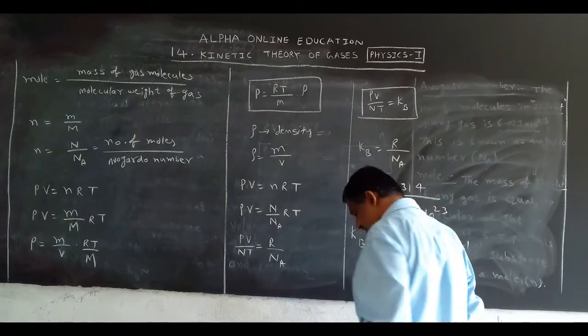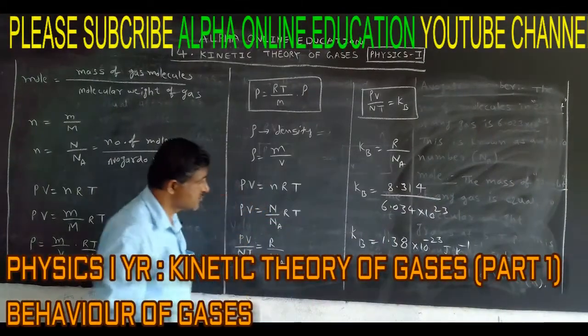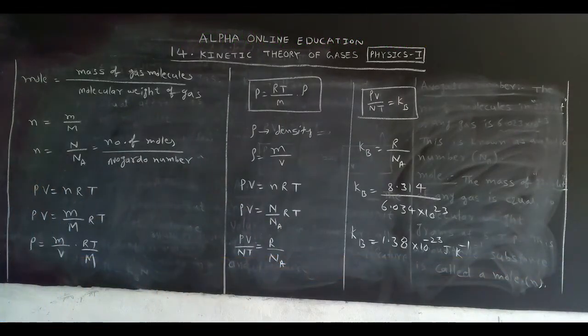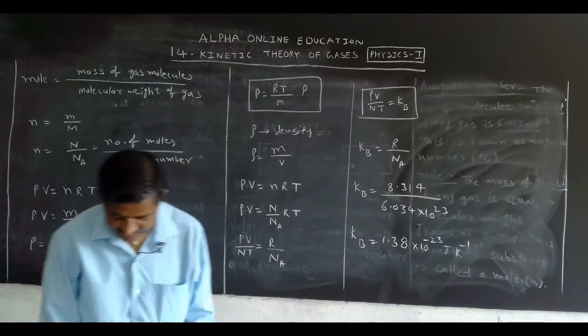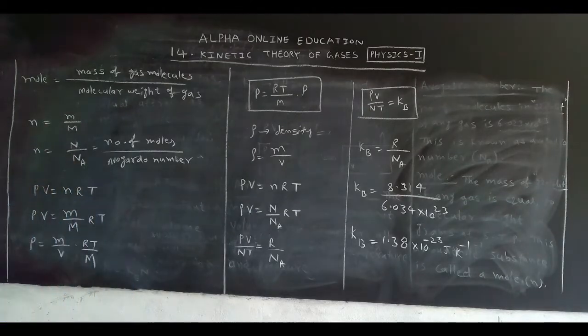This is the value of the Boltzmann constant. So in the case of gases we can use this equation, PV is equal to nRT, and from that we get these equations. This is about the basic formulas in the kinetic theory of gases.